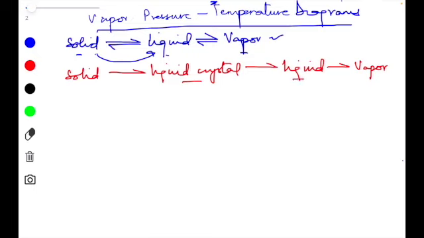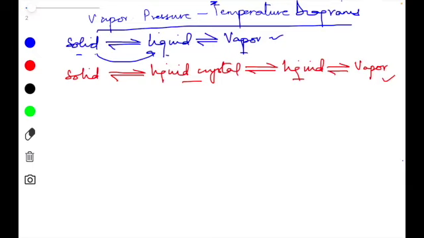Now these changes are exactly reversed when we cool at the same temperature. So that is why we have represented it by a reversible sign over here. So now we know that the corresponding changes which are involved in the case of a solid which shows the mesomorphic behavior are represented by this form of equation.